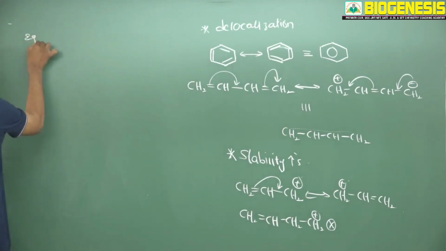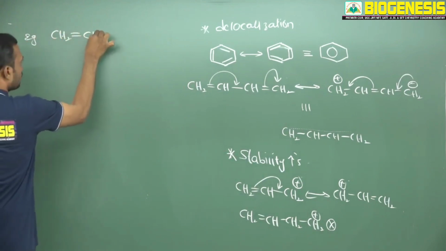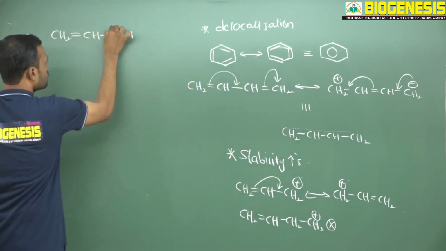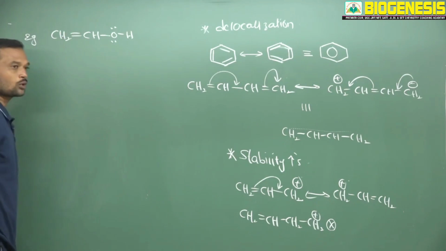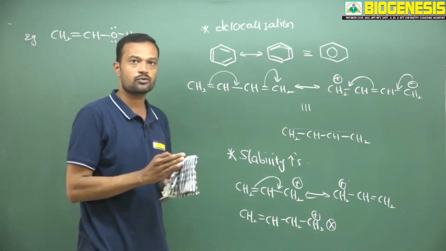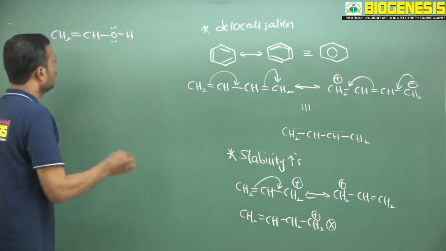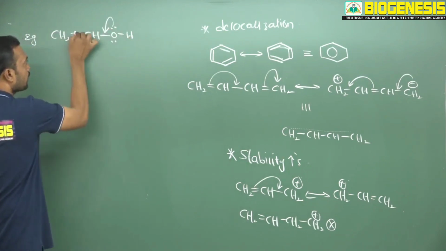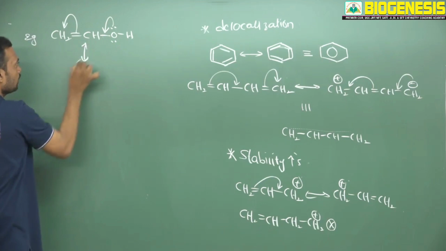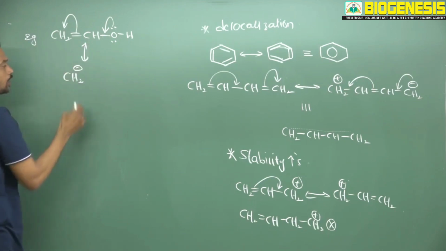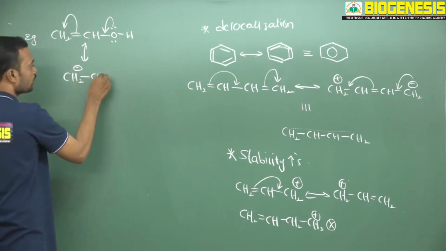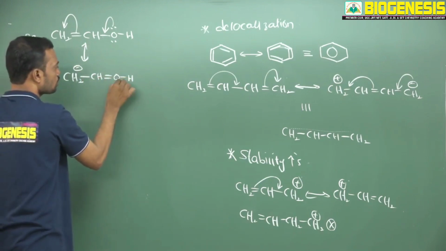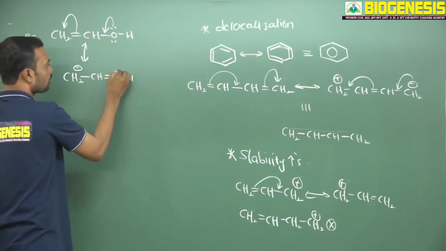Okay, one more example I will show. Now here this is CH, and here oxygen which carries 2 lone pairs of electrons. I would like to confirm whether that lone pair of electrons is involved in delocalization or not. Now see, double bond, single bond, lone pair. Now it is under conjugation. It will migrate like this, it will be transferred to this carbon. Now this terminal carbon carries a negative charge, and oxygen, after donating one lone pair of electrons, bears a positive charge.